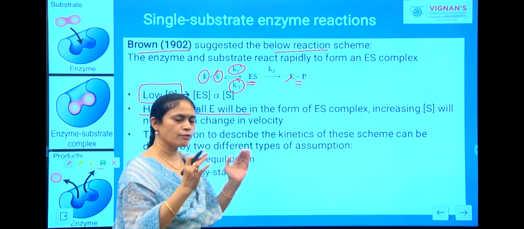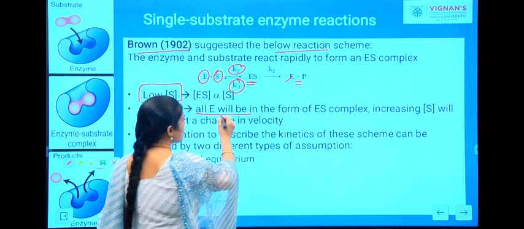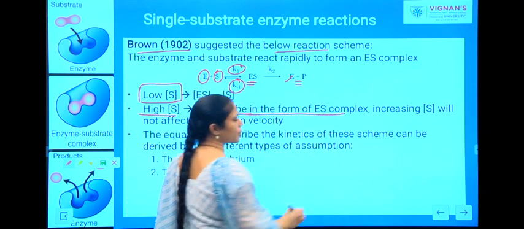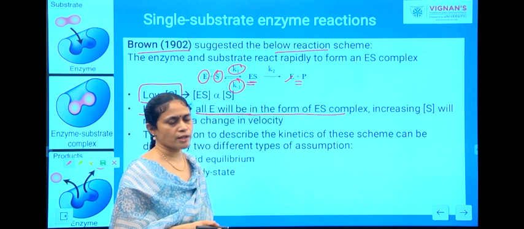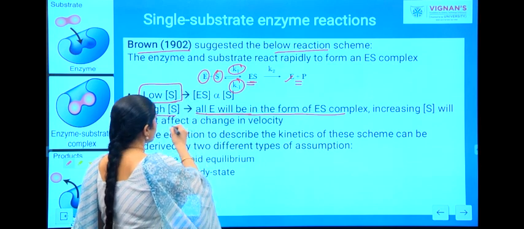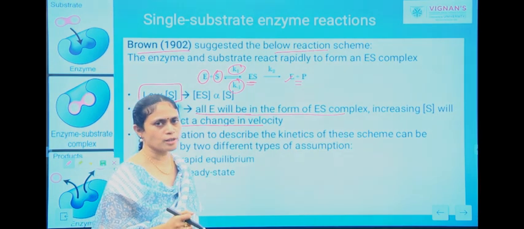So, the availability of the enzyme is in the form of enzyme substrate complex. So, all the enzymes will be in the form of enzyme substrate complex, and further increase in the concentration of substrate is not going to affect or bring any sort of change in the velocity of the reaction.